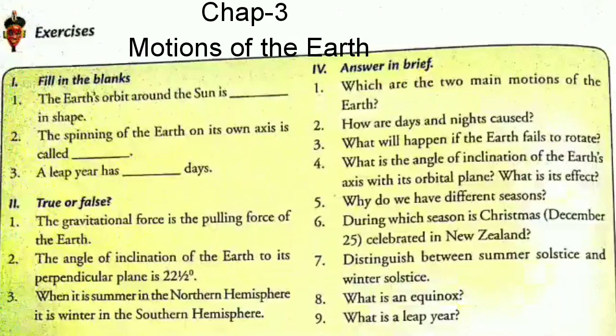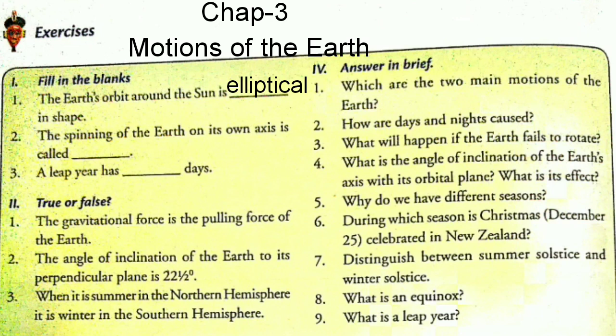Dear children, today we will discuss the exercise of chapter 3 of geography, the motions of the earth. At first in the exercise there are fill in the blanks. So, let's discuss fill in the blanks first. Very first fill in the blank is: the earth's orbit around the sun is dash in shape. The earth's orbit around the sun is elliptical in shape.